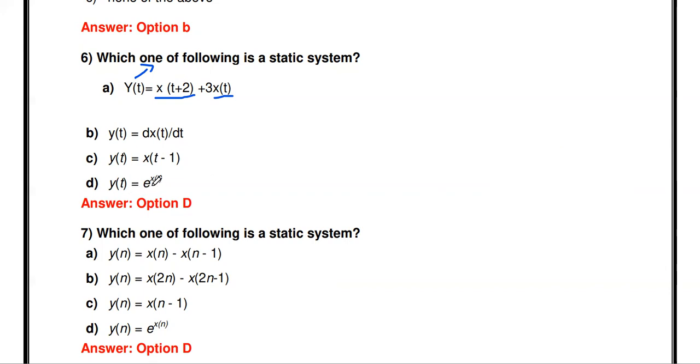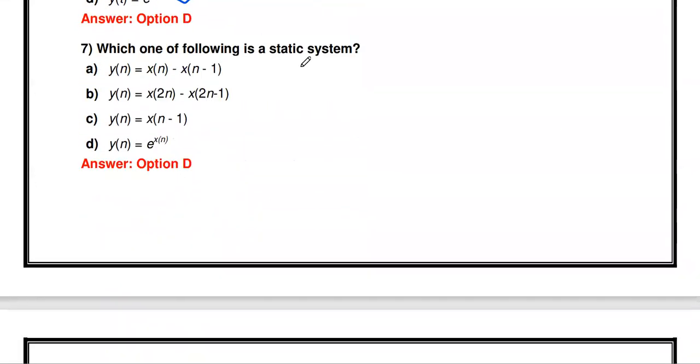Then y of t equal to e power x of t. Here the present output only depends upon the present input, the exponential of the present input. That's why this one is a static system. These three are dynamic, since the output depends not only upon the present input, it also depends upon some future or past input. So this is the answer.